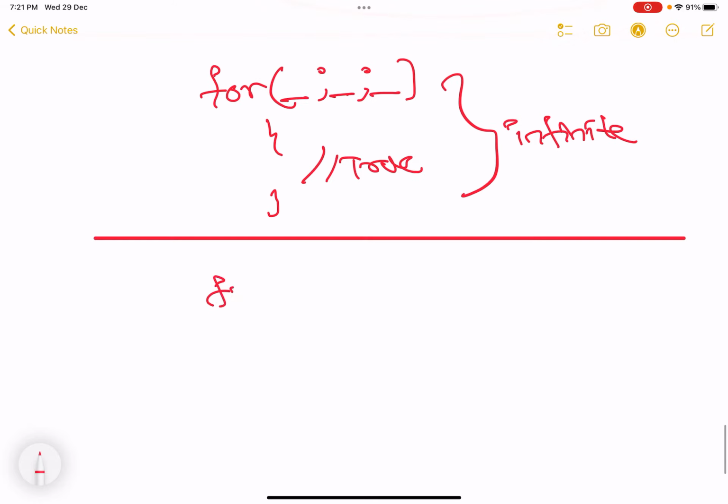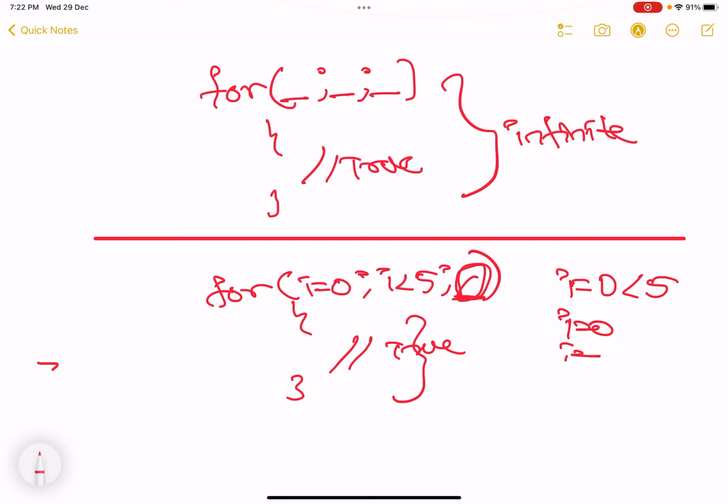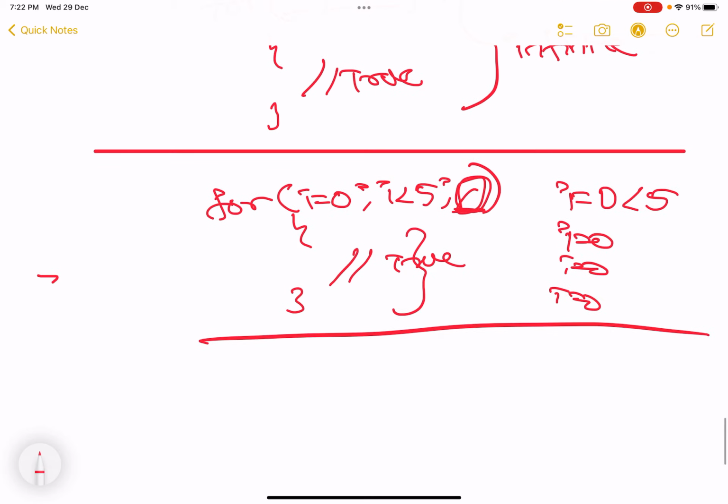Case 2: you initialize I is equal to 0, I less than 5, and you don't give increment or decrement. This is also always true. Initially I is equal to 0, which is less than 5, so the condition is true. It gets executed. It comes here and checks for any increment or decrement. Nothing. So I remains 0 throughout. This is also a problem with for loop.